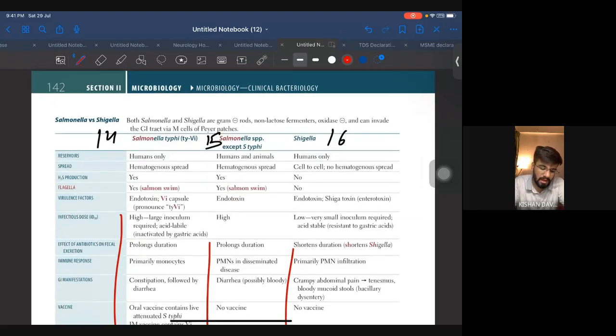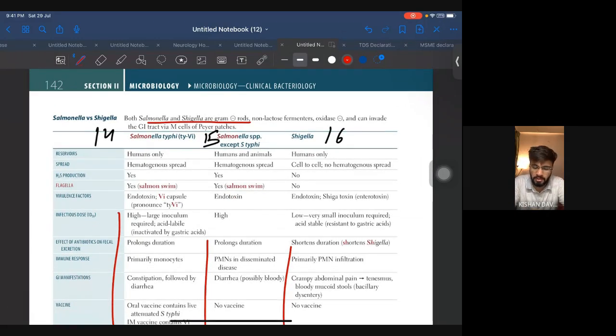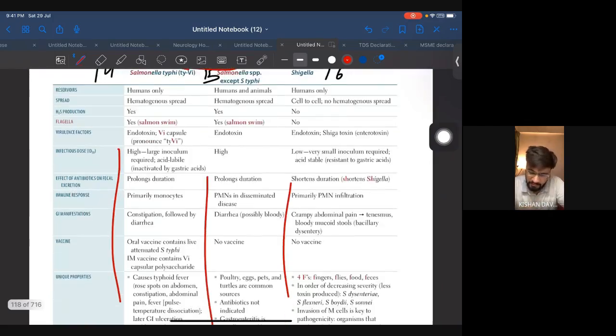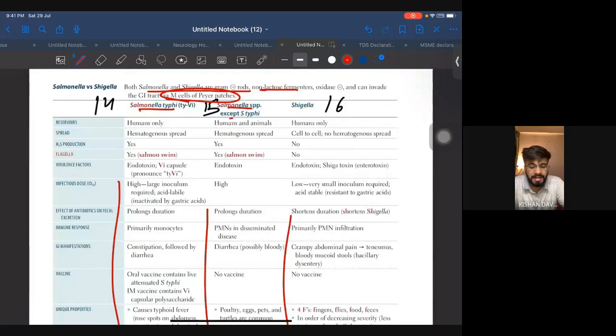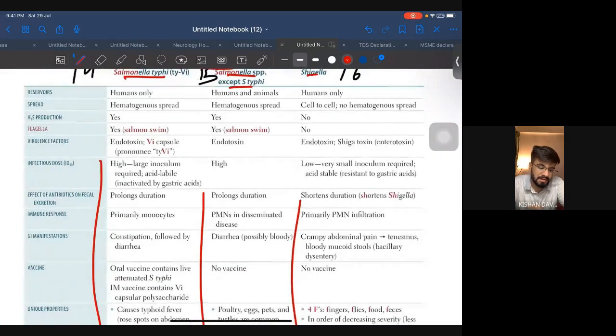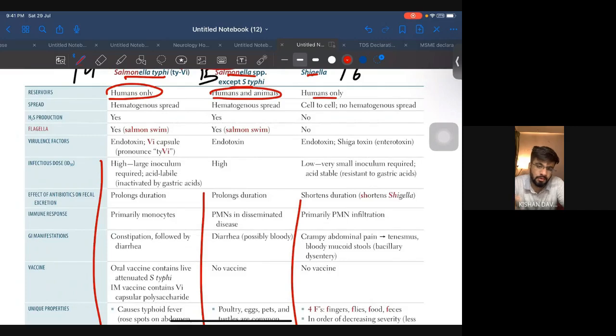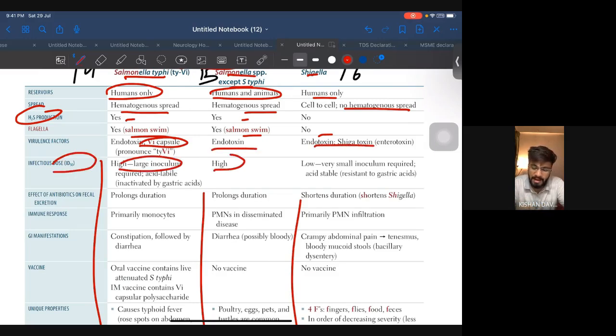That was very bad. Okay, so both Salmonella and Shigella are gram negative rods, non-lactose fermenters, oxidase negative, and can invade the GI tract via M cells of Peyer's patches. Let's just see the differences. We will go difference wise only, we won't go individual wise. Salmonella typhi, Salmonella species except typhi, and Shigella. Let's just see. Humans only, humans and animals, humans only. Hematogenous spread: yes, yes, no. H2S production. Flagella: yes, yes, no. Virulence factor is Vi capsule, endotoxin. Infectious dose: large, high, low.